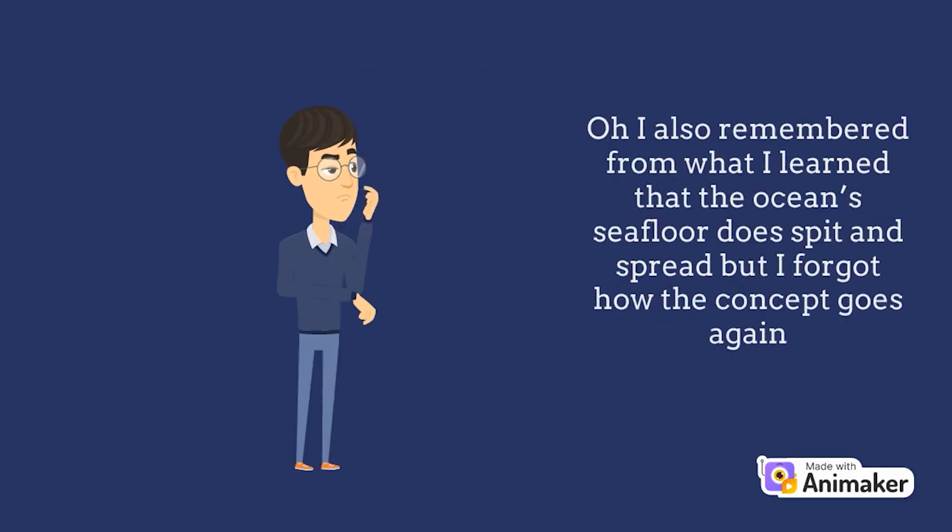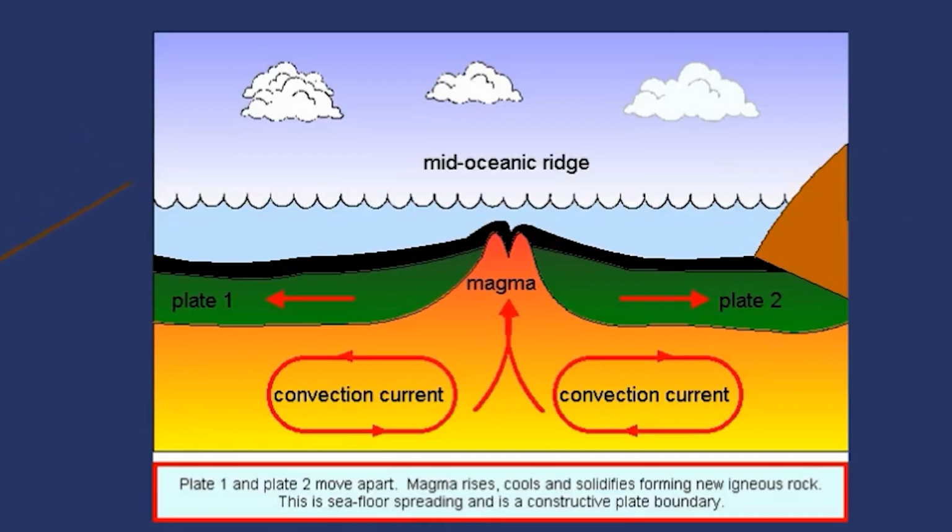Oh, I also remembered, from what I learned, that the ocean seafloor does split and spread. But I forgot how the concept goes again. Don't worry about it, I remember it. The basic concept is that due to the increased temperature of our core, the mantle starts to split apart, causing the seafloor to spread out.